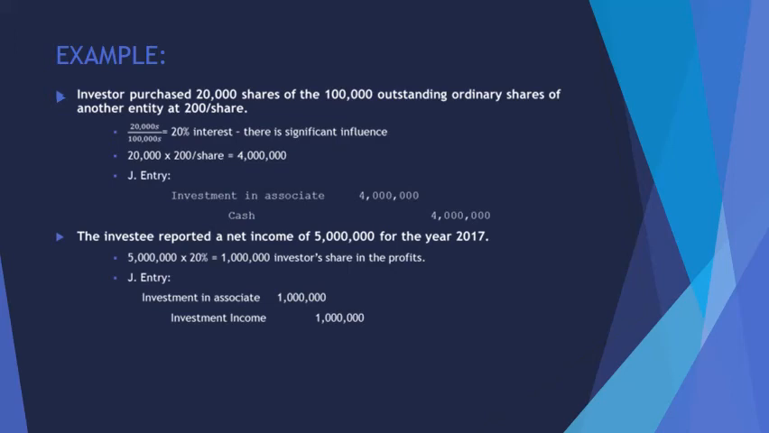For the second transaction, Z Company reported a net income of 5 million for the year 2017. To compute the investor's share, we just need to multiply 20% by 5 million, which is equal to 1 million. This amount represents the investor's share in the profits of the investee. And remember that under the equity method, that share would increase the carrying amount of the investor's investment. The journal entry would be a debit to investment in associate and a credit to investment income, both at 1 million pesos.